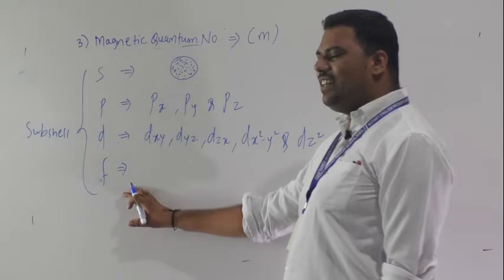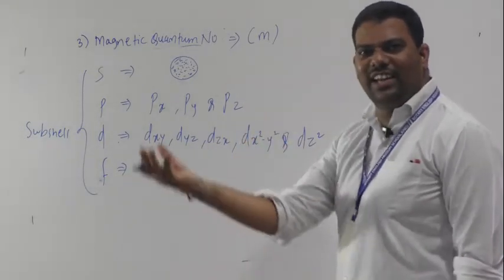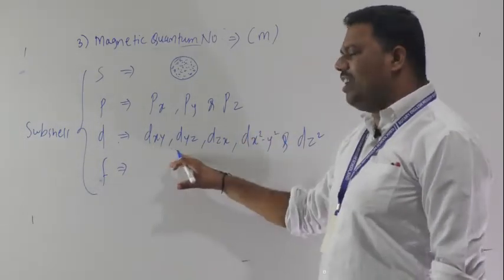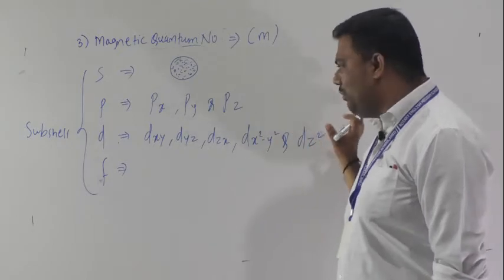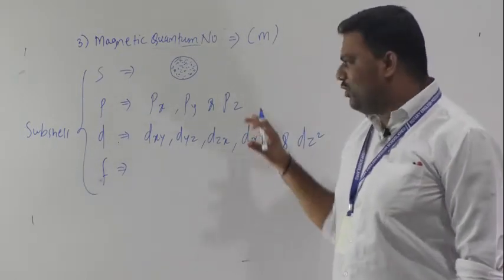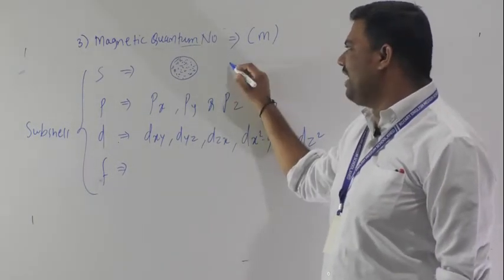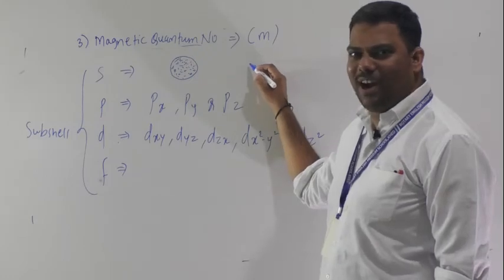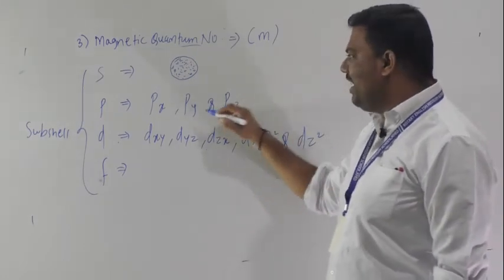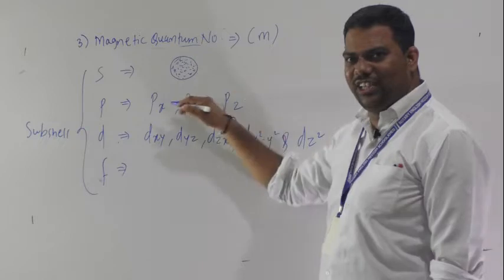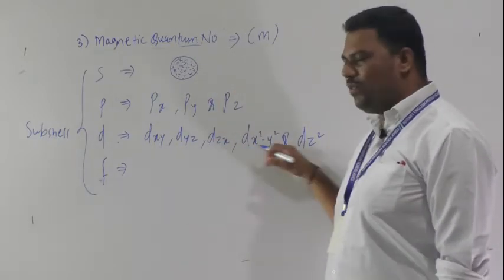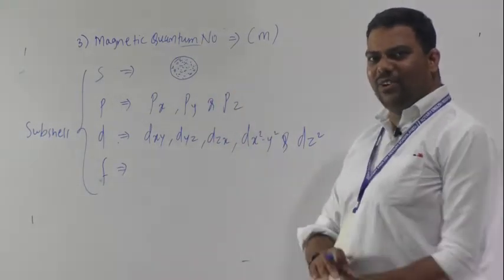F is for degree level, so up to 12th standard you have to keep in mind up to D. So S has one orbital, P has 3, D has 5, and each orbital holds 2 electrons.